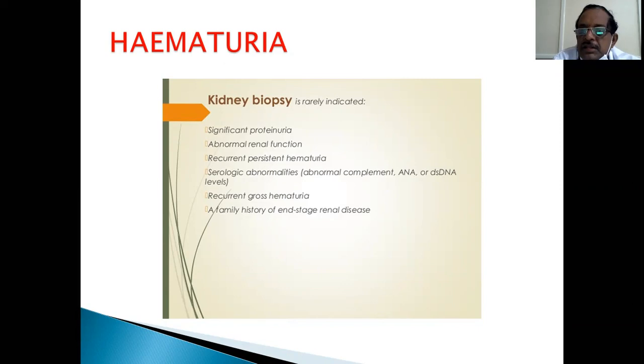Once again, everything that is red is not blood. Only the presence of RBC of more than 5 per high power field on 3 consecutive occasions is hematuria. So if you have doubt, repeat the test again and take care to prevent contamination, especially menstrual contamination in females. And beware of certain people who require hospitalization. They can put 1 or 2 drops of blood, pricked from the finger, into the urine. So repeated examinations under careful observation need to be done.